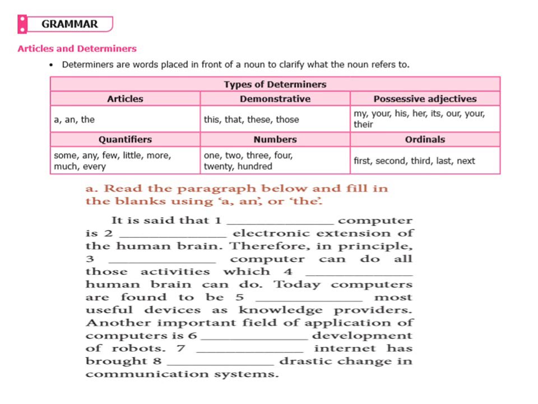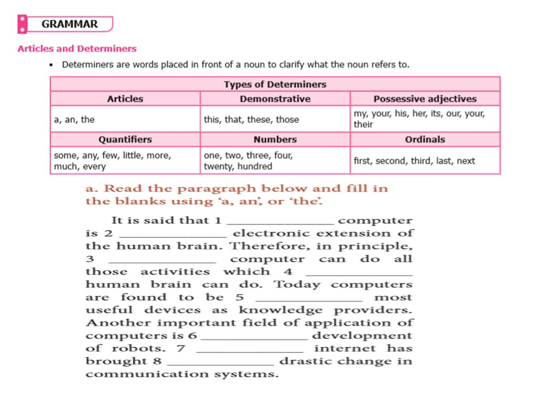Now, there is a different division of determiners. What are determiners? Let us see. Determiners are words placed in front of a noun to clarify what the noun refers to. Almost it does the work of an adjective.